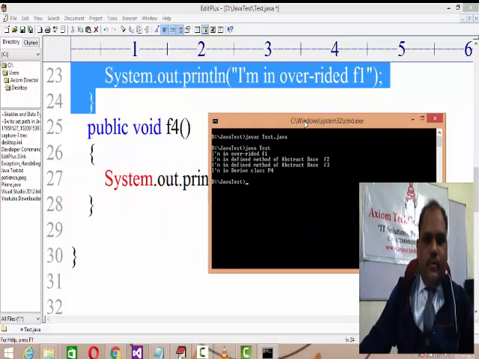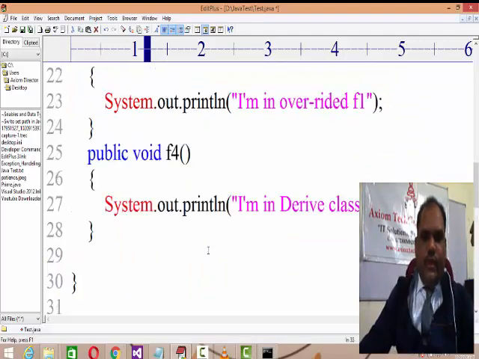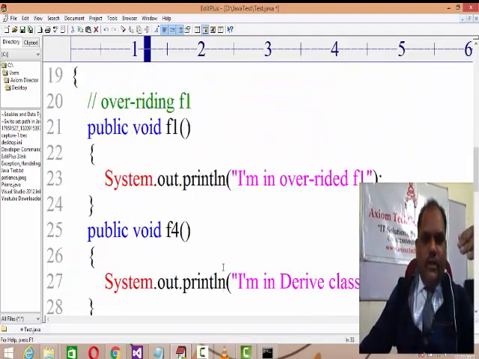Okay, so first of all you will get, I am in overrided f1. f1 was a method belonging to my abstract base, so you override it over here. I am in define method of f2. As I said, f2 and f3 methods actually belong to my abstract base, but by using the object of my derive you can refer to those methods as well. And I am in derive f4. You can have your own methods in my derive as well. This is the way we can prove that point, what is an abstract class.